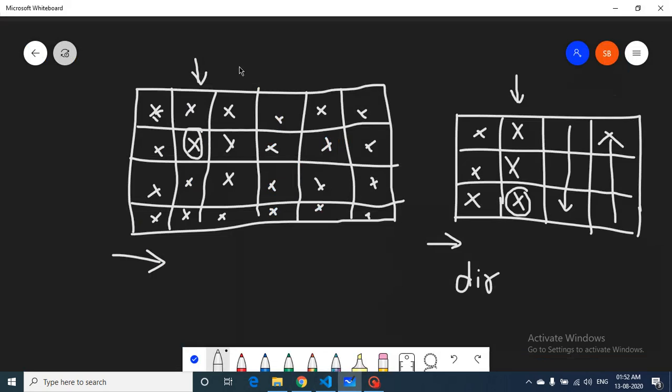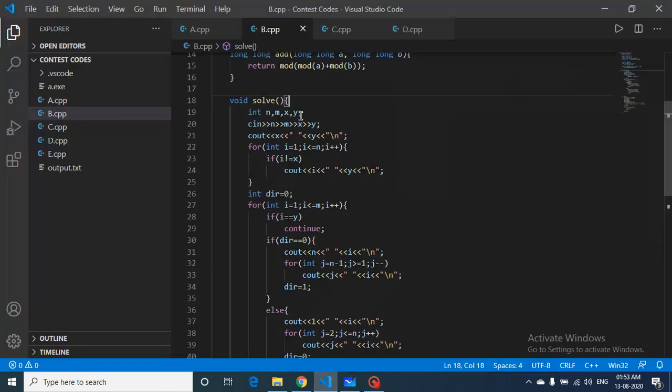So how can you do it? Just write a for loop from this starting point, for this column only, from the starting value to the last value. But when we are doing a for loop, this value will also be encountered, but we have already traveled this value. So if i is equal to x, then we'll do nothing, but if it is not equal to x, then we'll iterate over the whole column. Now direction will tell us whether we're on the top or at the last row.